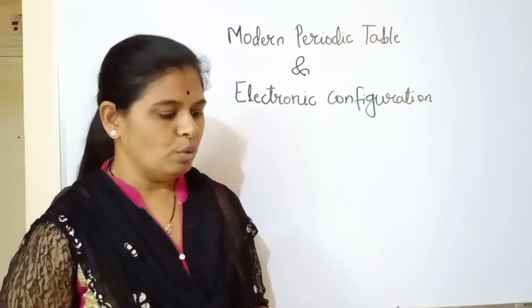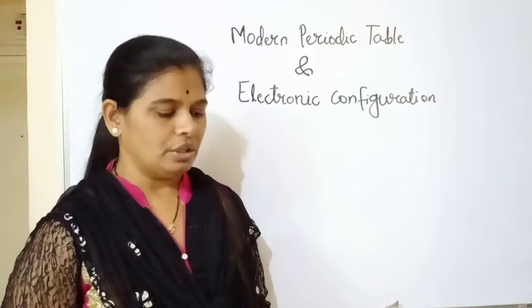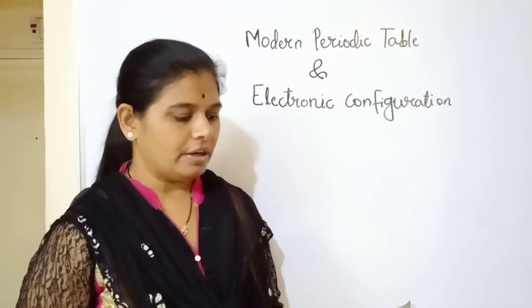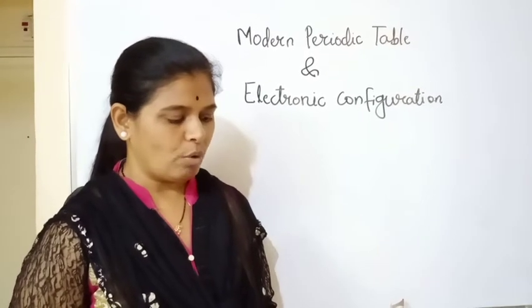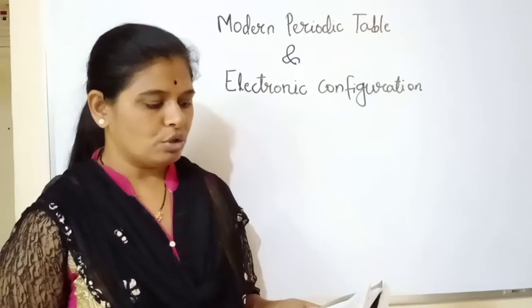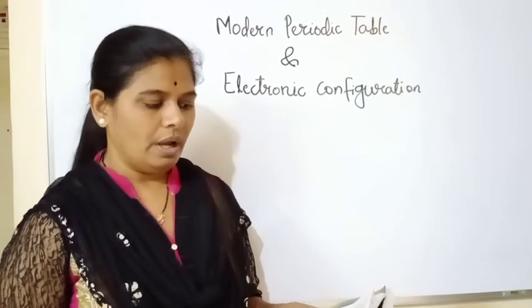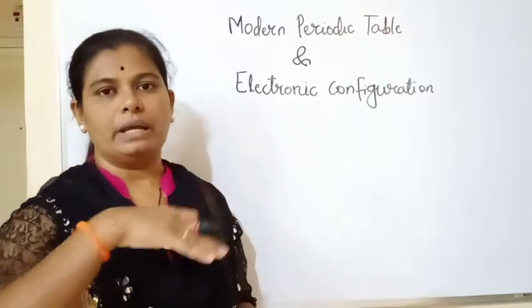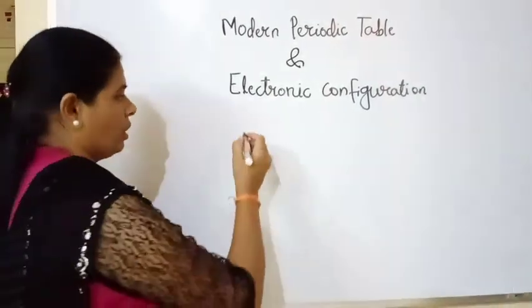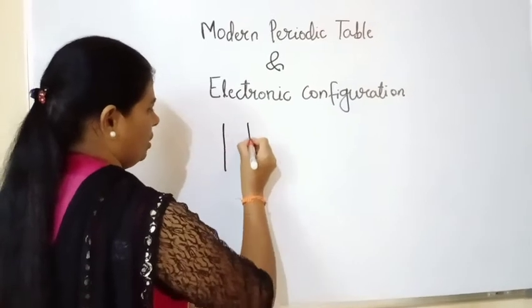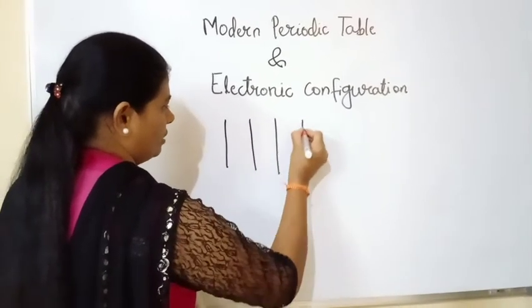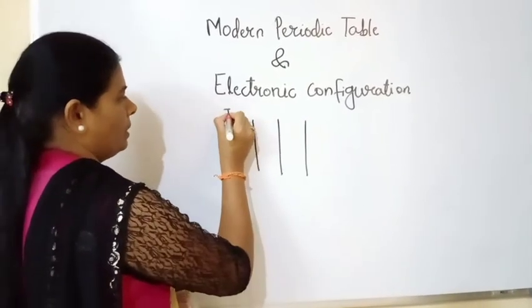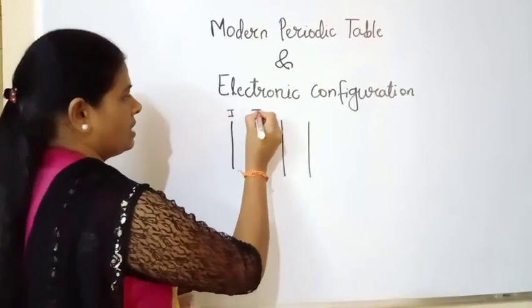Elements in the same group show similarity and gradation in their properties. These characteristics of the groups and periods in the modern periodic table are because of the electronic configuration of the elements. We have seen that there are 18 groups, which means 18 vertical columns. For example, this is the first group, and this is the second group.